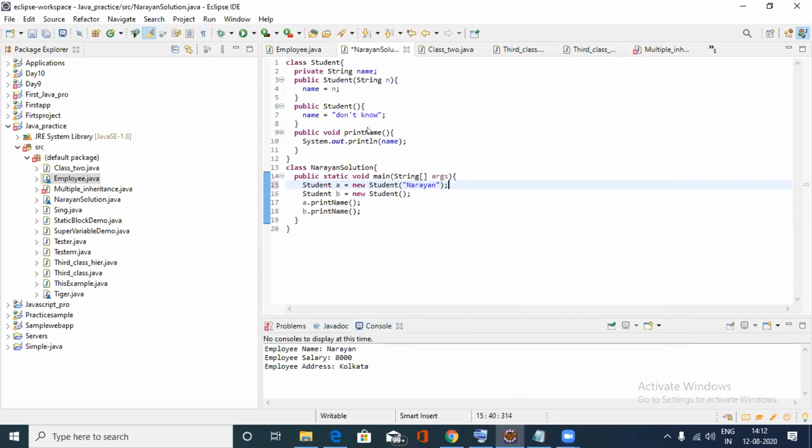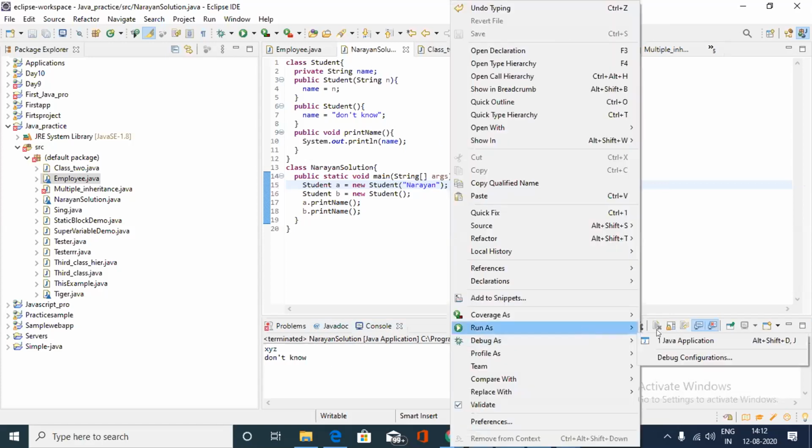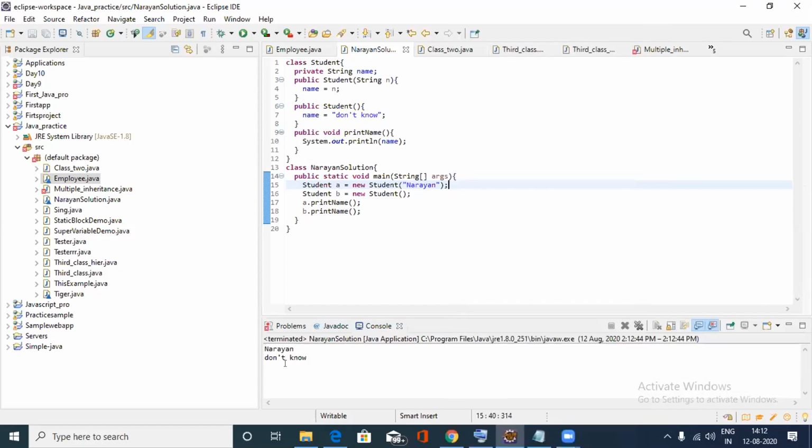Yes, you can see that is my output: Narayan and "don't know". Narayan is for the parameterized constructor, and "don't know" is for the default constructor.